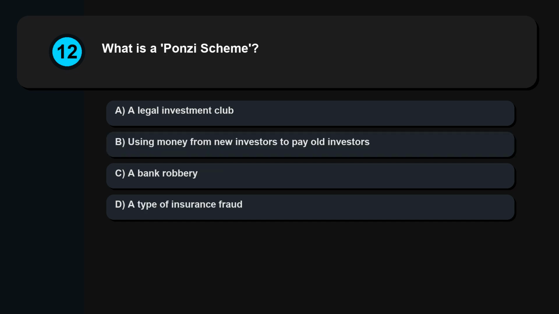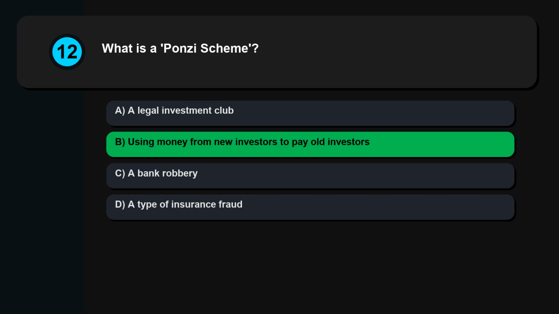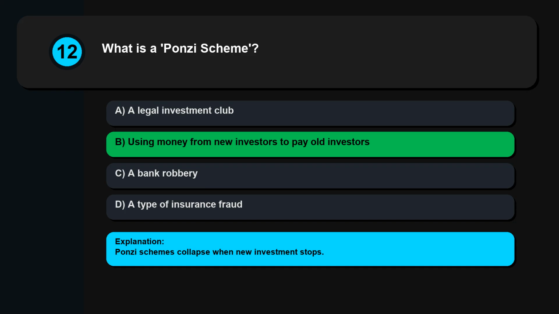Question 12. What is a Ponzi scheme? A legal investment club. Using money from new investors to pay old investors. A bank robbery. A type of insurance fraud. Ponzi schemes collapse when new investment stops.